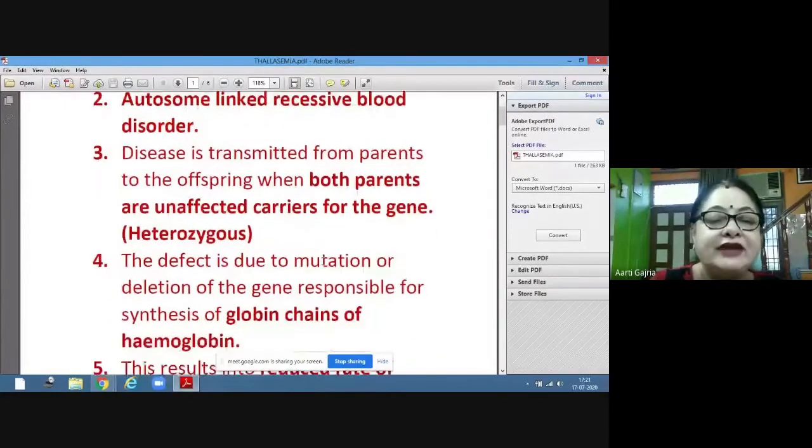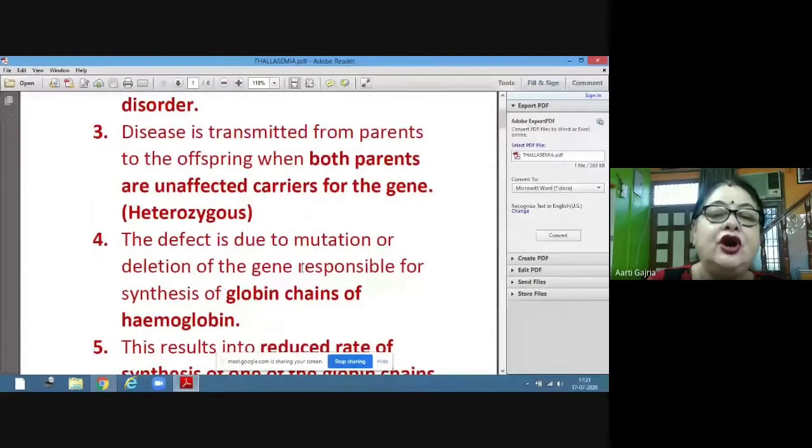The defect is due to mutation or deletion of the gene responsible for the synthesis of globin chains of hemoglobin. Because of this mutation or deletion of the gene, there is a defect in the globin chain of hemoglobin.